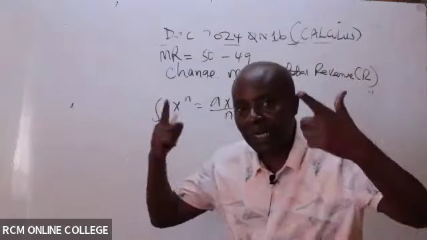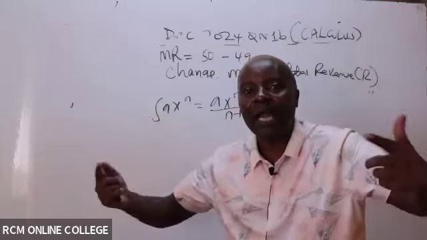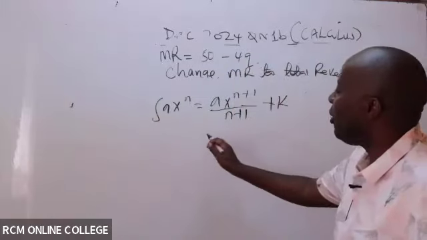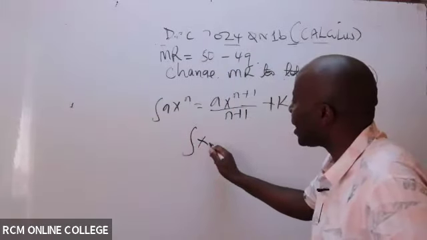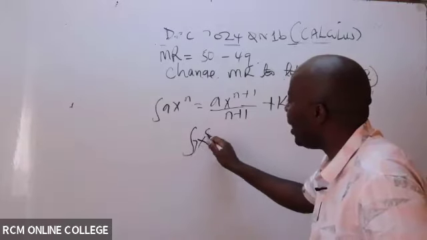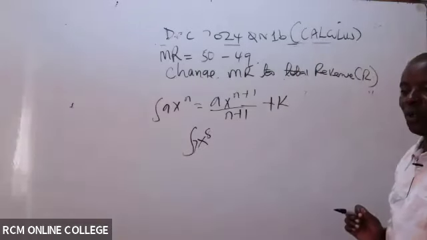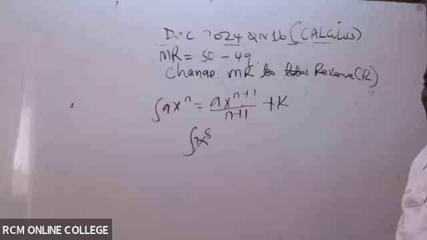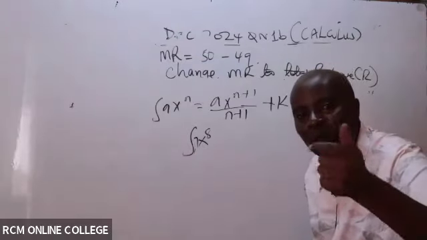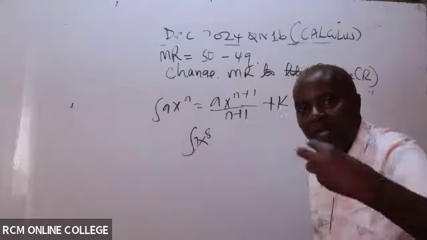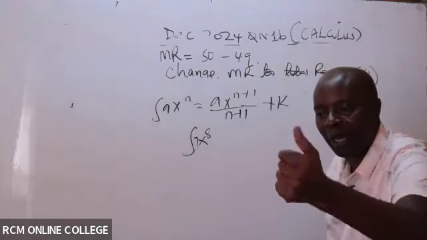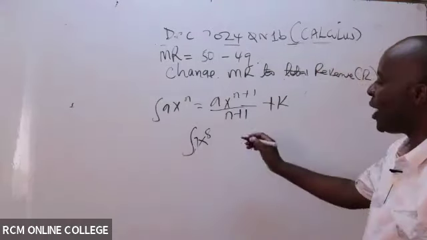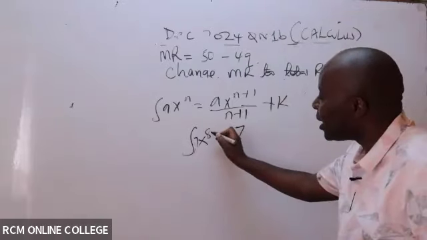Now in your mind, you must start seeing that this thing is simple and I will love it. So that, for example, if you're told here to integrate 7x raised to 8, can somebody give me an answer here? I will remember, what has my teacher told me? Increase the power by 1, divide by the new power. So this will be increased by 1.